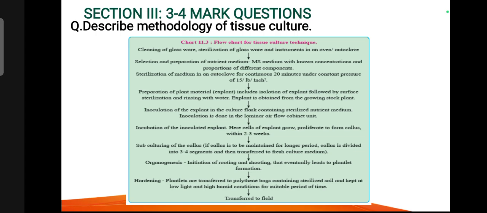Incubation of the inoculated explant. This forms the callus. Then organogenesis to initiate rooting and shooting. Hardening: the plantlets are transferred to polyethylene bags. And last, transfer to field.